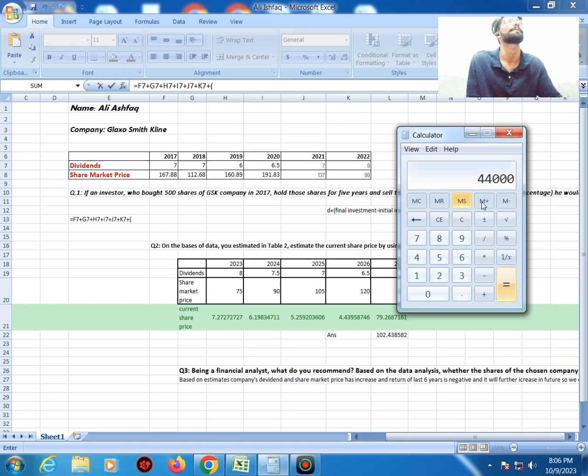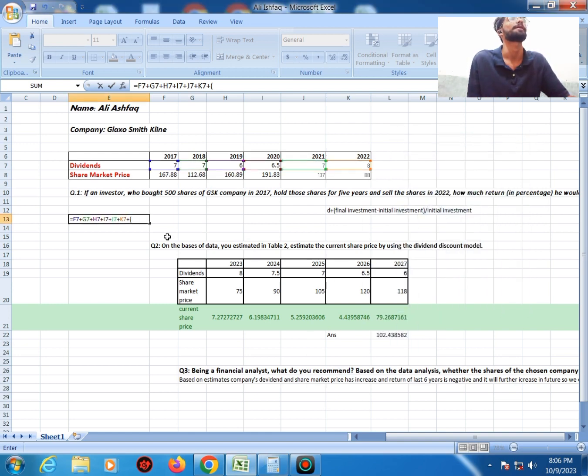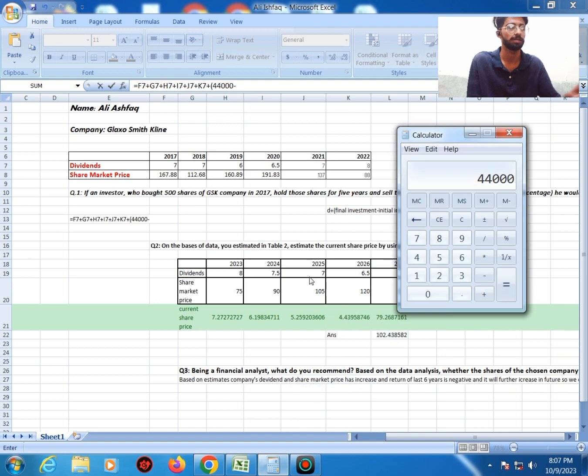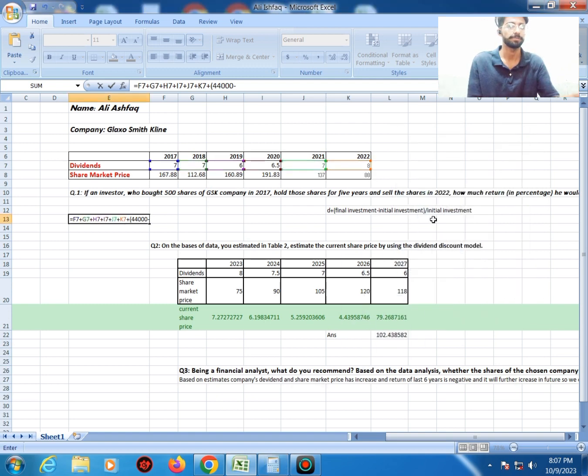So as you can see, the final investment, which means the selling price of the shares, is 44,000. So I'll subtract initial investment from final investment. So now we'll find initial investment. Initial investment will be obtained by multiplying the price of the shares in 2017, which is 167.88, with 500 shares. So by multiplying 500 with the share price of 2017, I have got 83,940. Now I will subtract 44,000 from 83,940